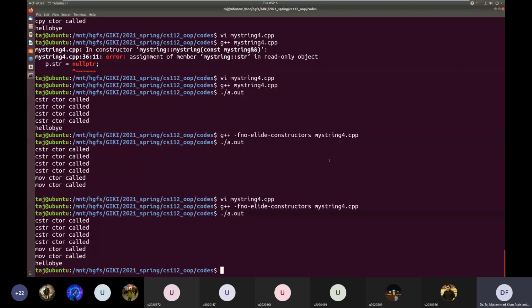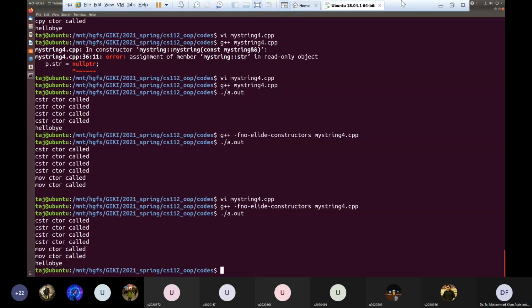Okay, so is it clear what the move operation is and when a move constructor will be called? Yes, if a move constructor is defined, it is always called instead of the copy constructor.